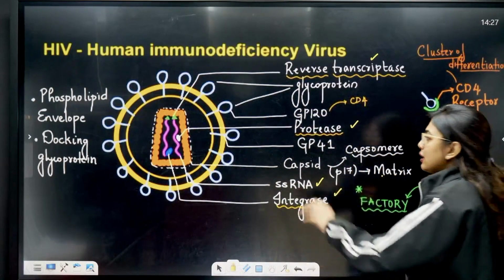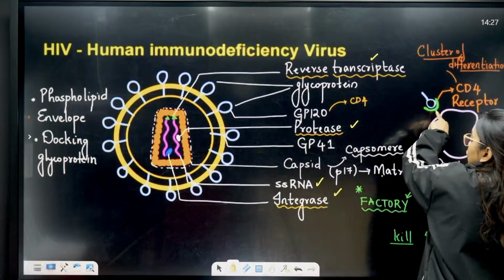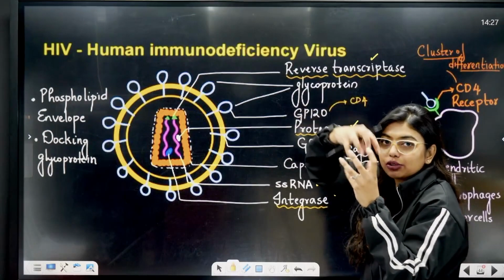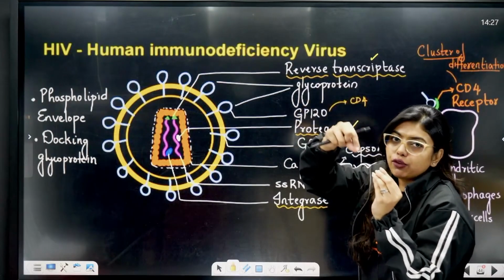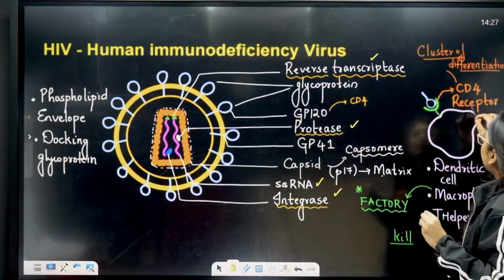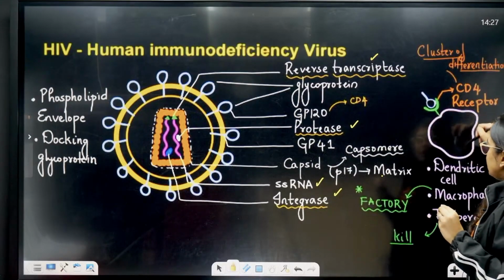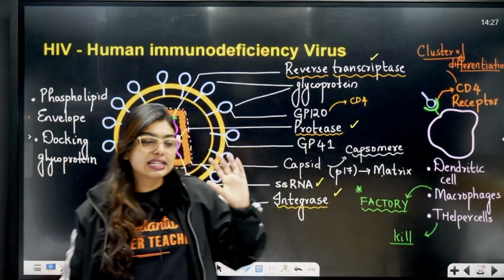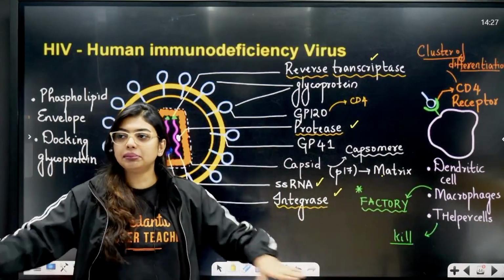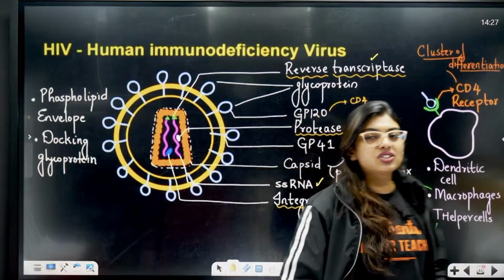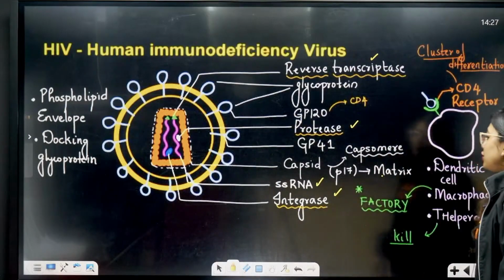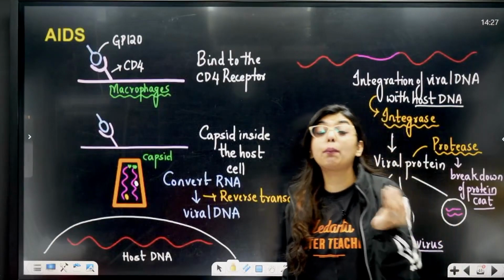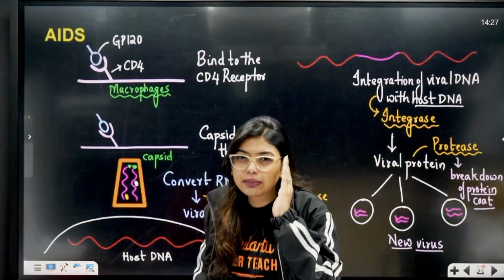Structure is clear. Now students, remember, to this CD4 receptor, your GP120 will go and get attached. GP120 will come and attach with this GP41. So here CD4 receptor will be present in these three cells, and in that macrophages will act as a factory, T cells will act as a T cell, finished, the game is over for T cells, okay. So that is why a person will be affected with AIDS, like with normal diseases, that is called opportunistic diseases.